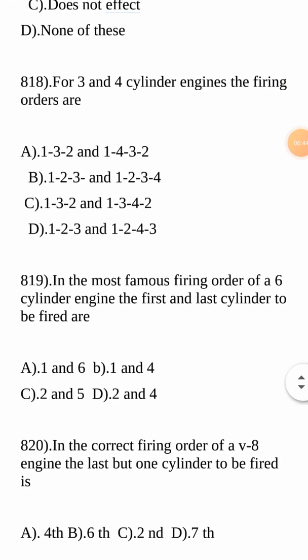Next question, boys. For 3 and 4 cylinder engines, the firing orders are... this is a good question, boys, please remember. In 3 cylinder and 4 cylinder engines, the firing orders are 132 and 1432. Simply, it is the same, only 132, and between the 1 and 3 you just include your 4. So if it is 132 in the case of 3 cylinder engines, it is 1432 in the case of 4 cylinder multi-cylinder engines.